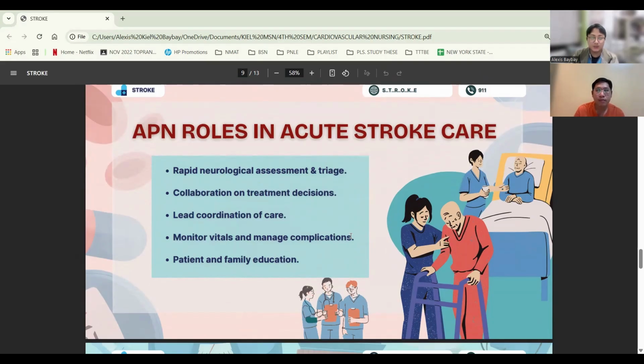So for the APN roles, or advanced practice nurse, in acute stroke care, they perform crucial roles such as conducting rapid assessments and triage, participating in clinical decision making, initiating urgent interventions, monitoring for neurological and systemic complications, counseling and supporting the families emotionally, coordinating between emergency, imaging, and neurological teams. In addition, APNs also guide bedside nurses to ensure adherence to stroke protocols and evidence-based guidelines.